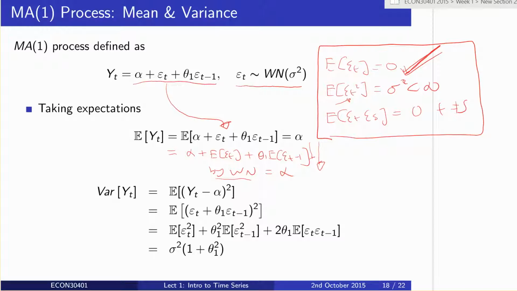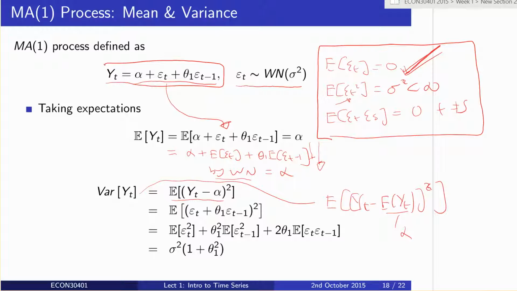Okay, so then we move on to the variance. Well, the variance of yt, remember first, the general formula is the average value of yt minus the mean squared. By the above, we've seen that this term here equals alpha, which gets us to this step. Then we just plug in from above. Yt minus alpha is just the shock epsilon t plus theta 1 times the shock epsilon t minus 1. Then we expand the quadratic. We're going to get E of epsilon t squared plus theta 1 squared E of epsilon t minus 1 squared, and again 2 times theta 1 times the average of the product of the shocks in each period.